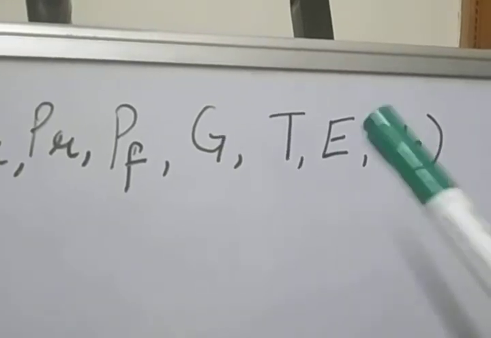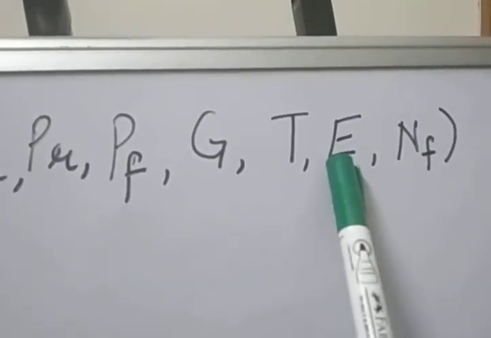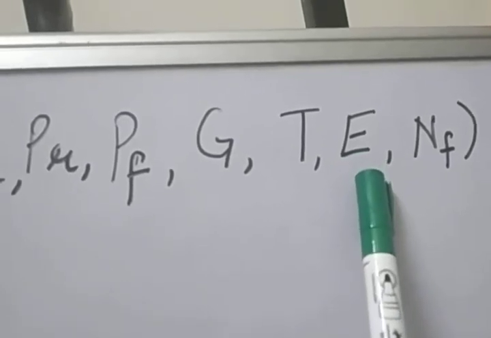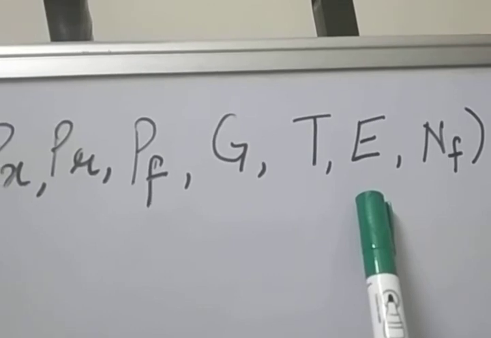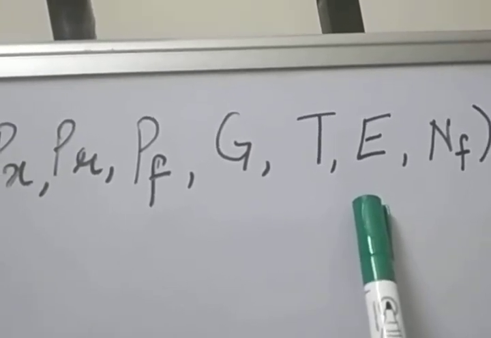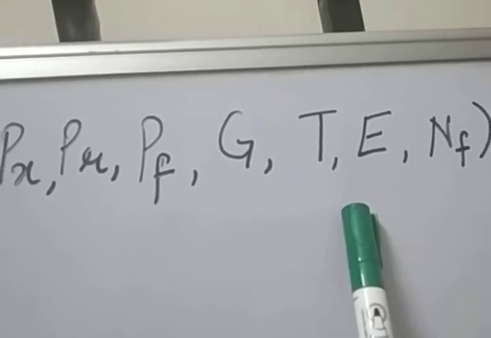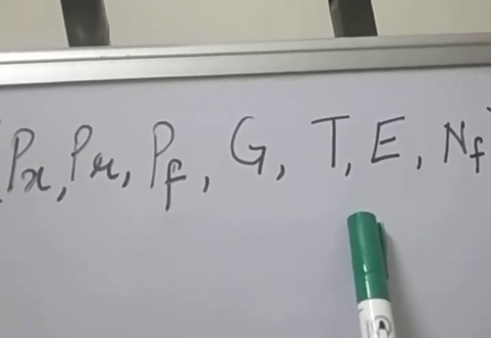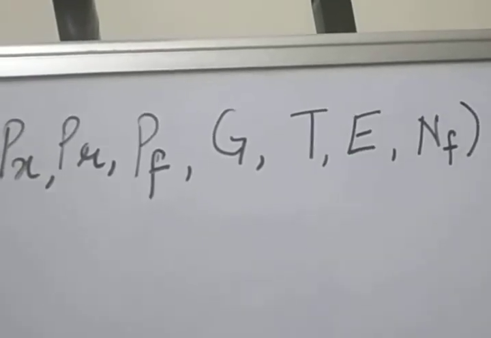Now the other factor is future expectation. If the producer expects that the price of the commodity will rise in the near future, then the current supply will decrease. And if he expects that the price will fall in the near future, then he will increase the current supply. This is the future expectation.